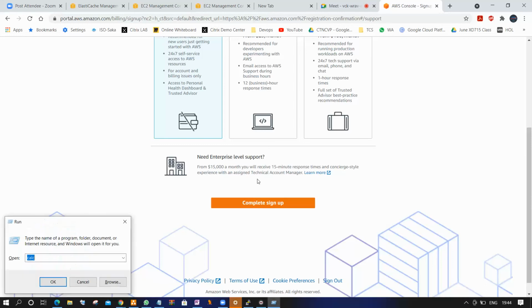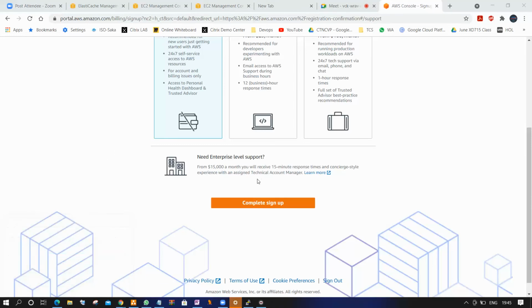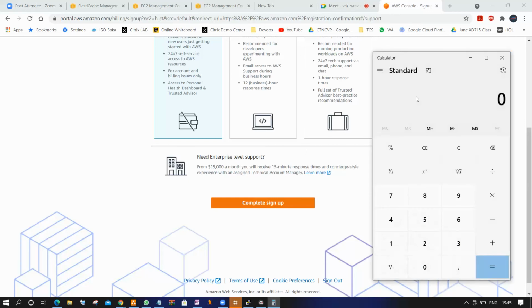You know what $15,000 means? Taking 80 rupees to the dollar, it comes to 12 lakhs. I'm poor in mathematics, that's why I'm counting. Okay, 12 lakhs per month you need to pay, 12 lakh rupees only for getting support.